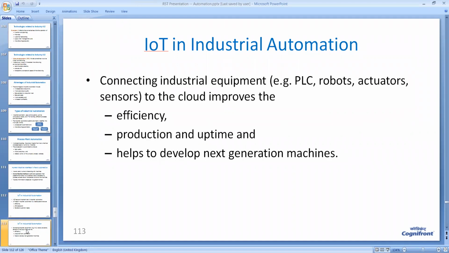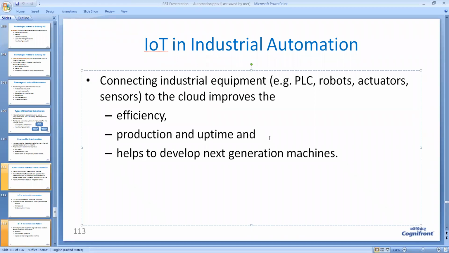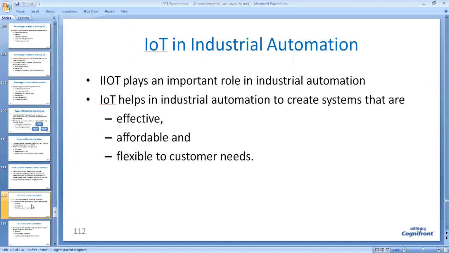Okay. Now IoT in industrial automation. So naturally, IoT tries to connect PLCs, robots, actuators, sensors, and many other assets in the industry to the cloud. So IoT connects all PLCs, robots, actuators, and sensors to the cloud, and thereby provides efficiency, production, and uptime, and helps to keep the next generation machines. New types of machines can be developed with the help of this kind of structure. The use of IoT in industrial automation is known as IIoT.